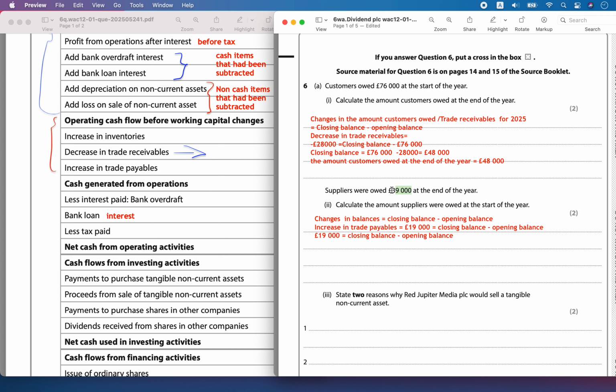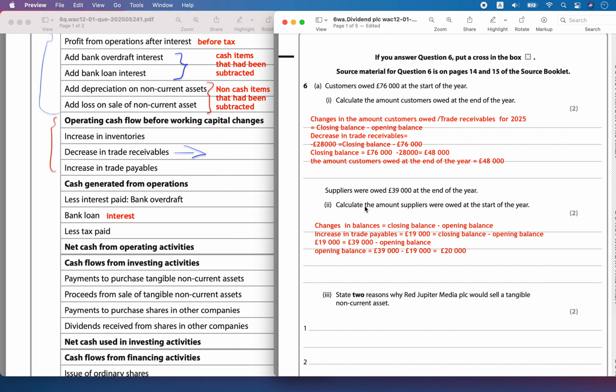So I will replace with 39,000 pounds, which is the closing balance, and then I will calculate the opening balance. So the opening balance will become equal to, I am going to take it to the other side, 39,000 on this side of the equation minus 19,000. So that is going to be equal to 20,000 pounds.